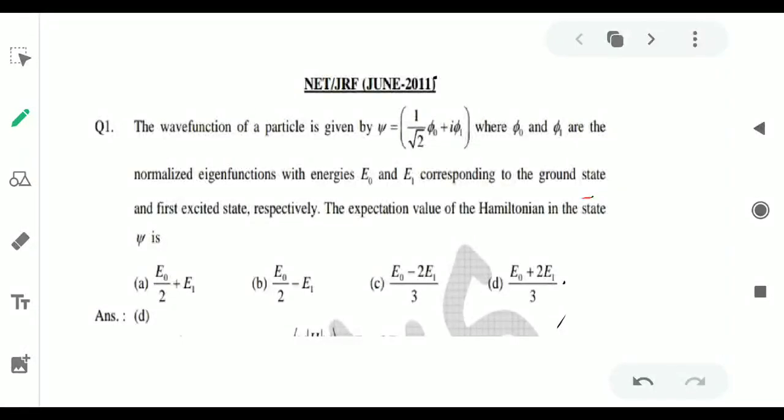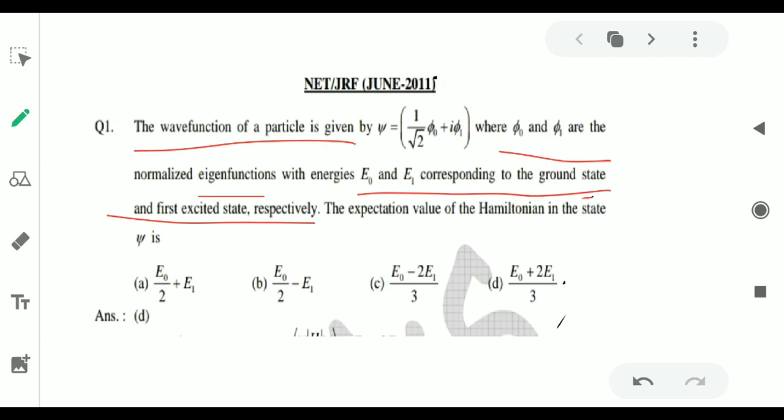The first question we have is: the wave function of a particle is given by psi equals this, where psi 0 and psi 1 are the normalized eigenfunctions and E0, E1 are the corresponding ground state and first excited energies. We are given a wave function psi and also E0 and E1, the ground state and first excited energy. We have to find the expectation value of the Hamiltonian.